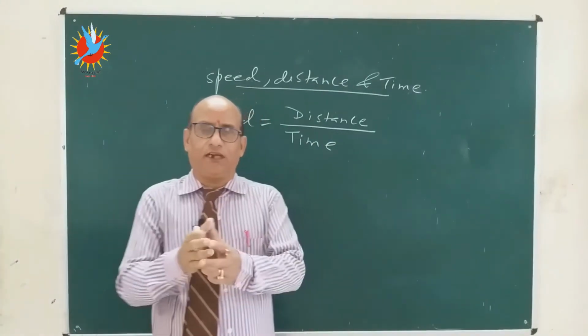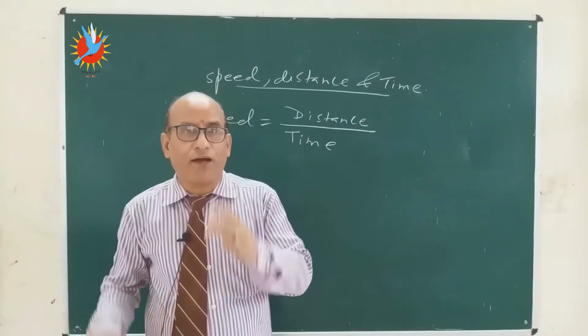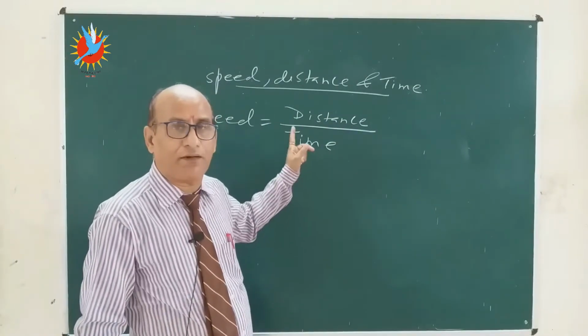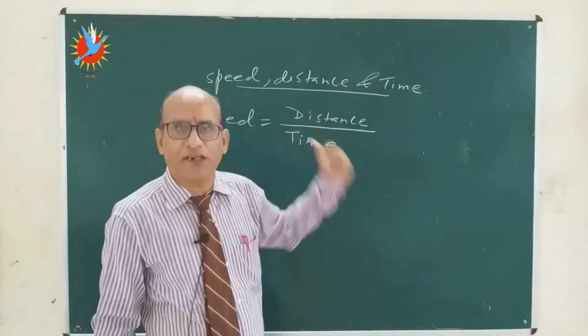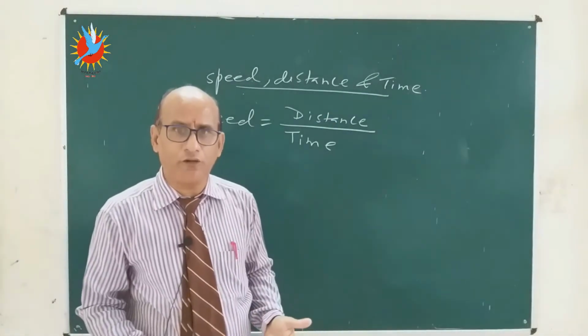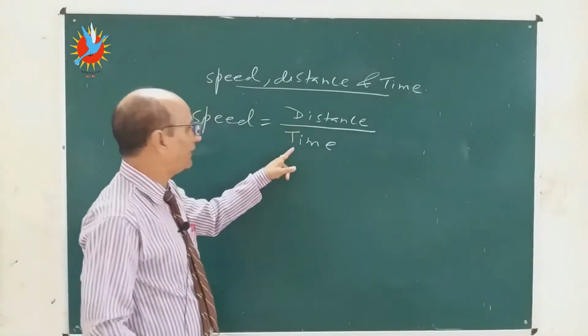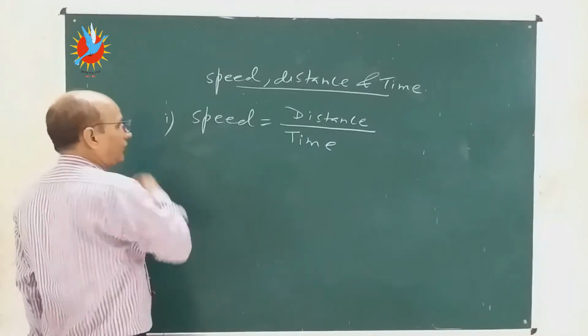Suppose a train covers 500 km in 3 hours. So 500 is the distance and 3 hours is the time. So distance covered by any vehicle, even us also, how much distance we cover in how much time. That is, distance divided by time is speed. This is the first formula.